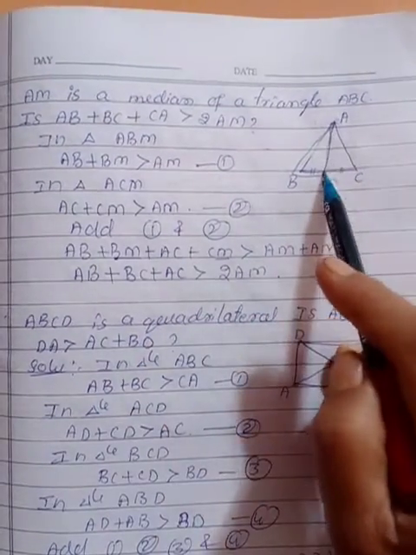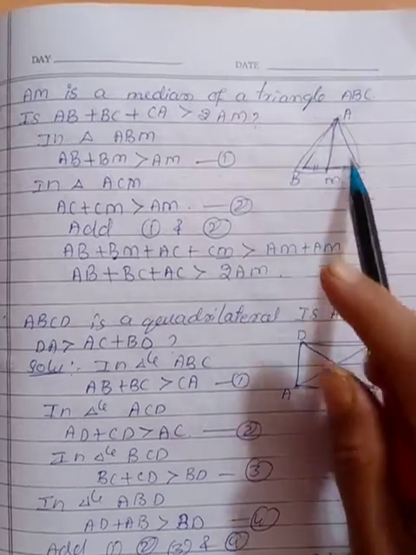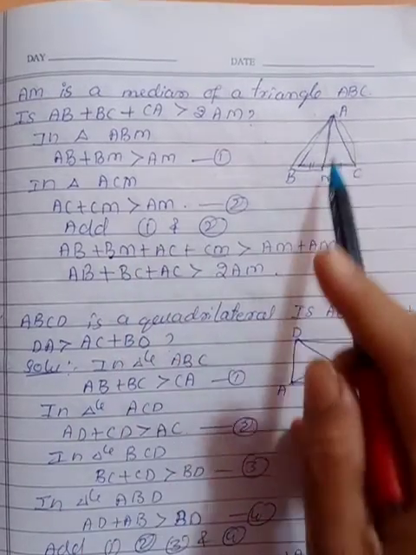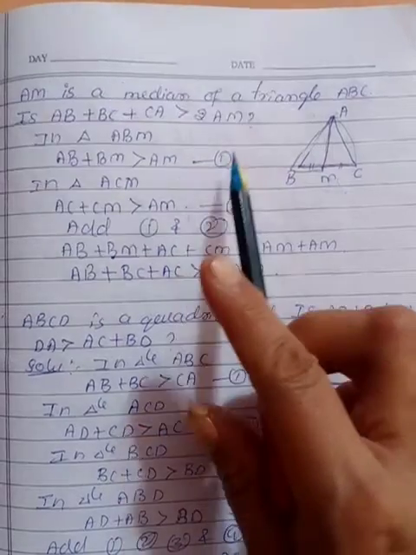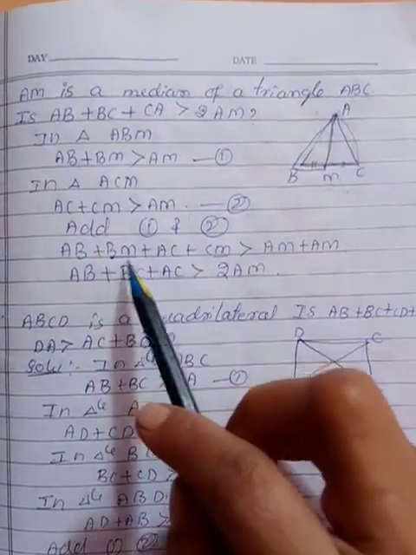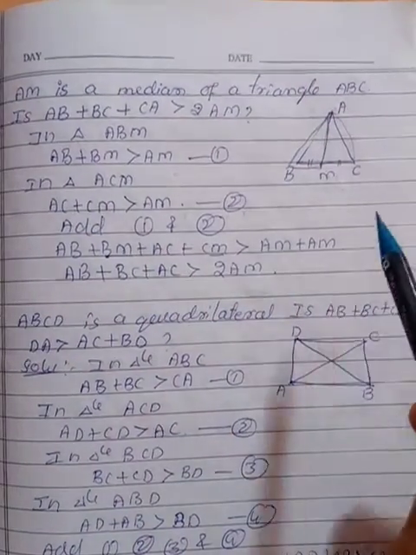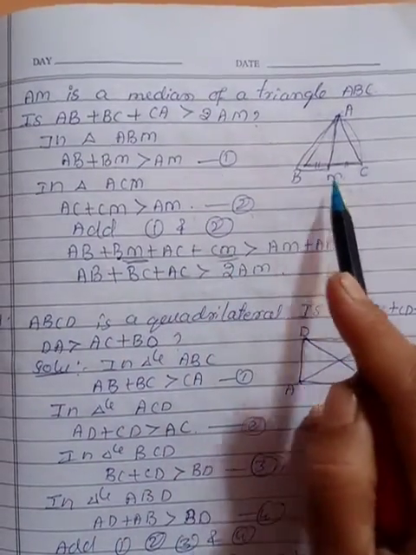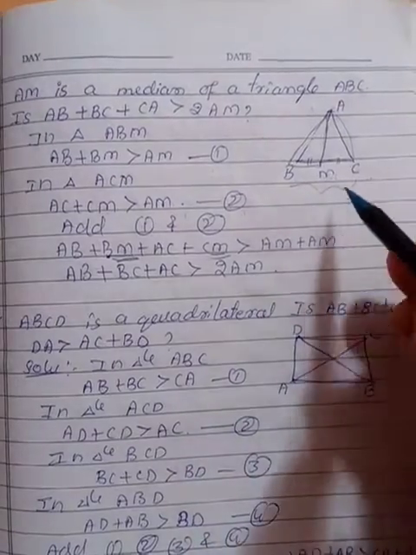Next, this triangle you take ACM. In that AC plus CM is greater than AM. Just check it out. Both the sides are the same. Add 1 and 2. AB plus BM plus AC plus CM. Here AM plus AM. So here BM and CM together form what? BC. That you can write.